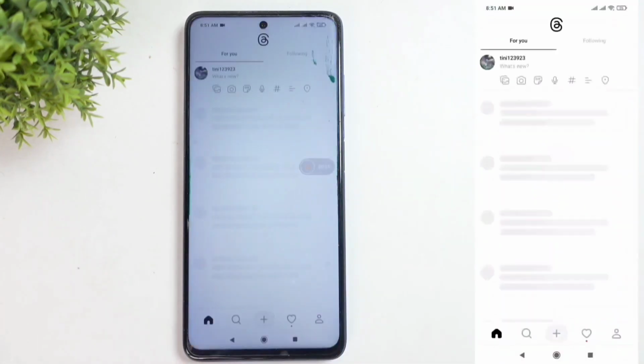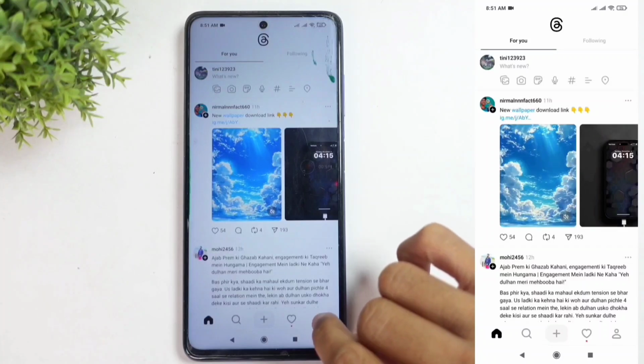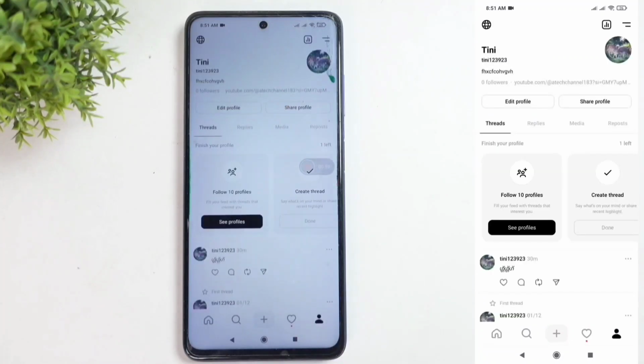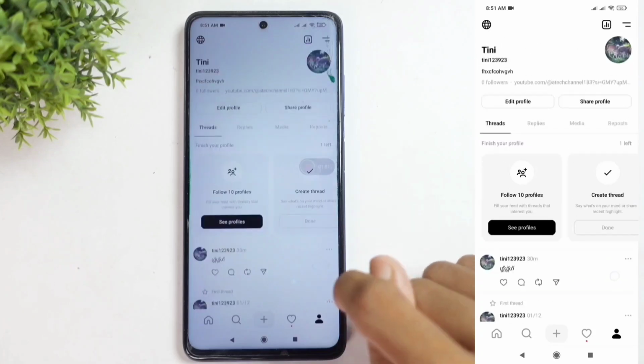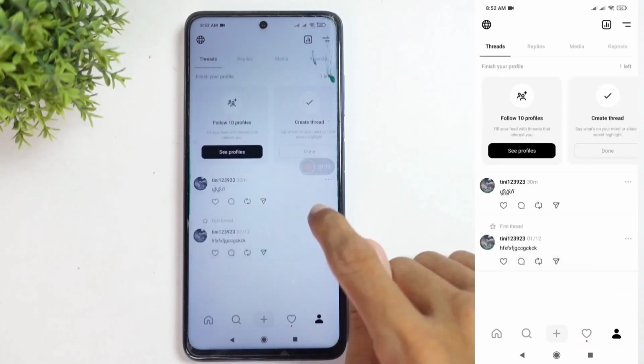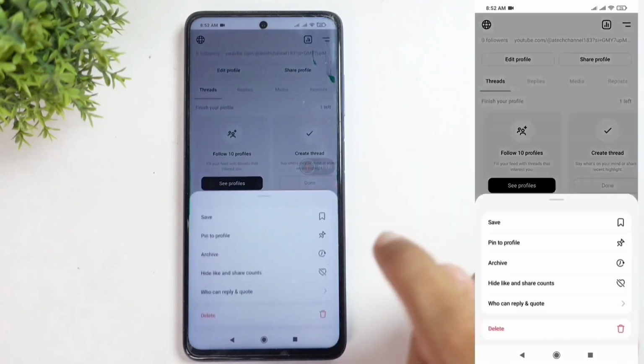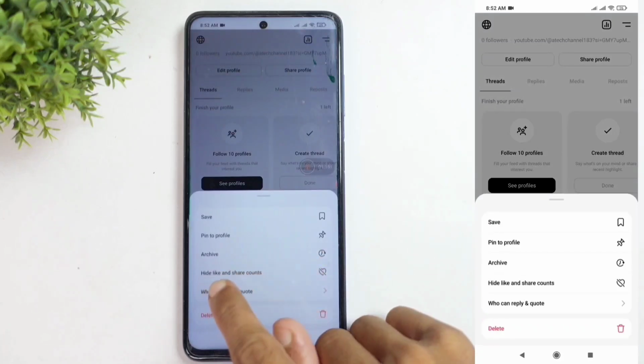For this, open the Threads app. Down here, you'll see your profile button. Tap on it. Once you do, you'll see all your posts. Next to each post, there's a three-dot icon. Tap on those three dots, and you'll see options for who can reply and quote.